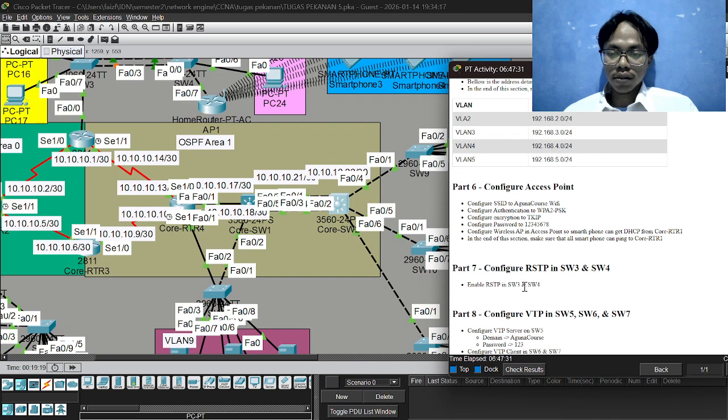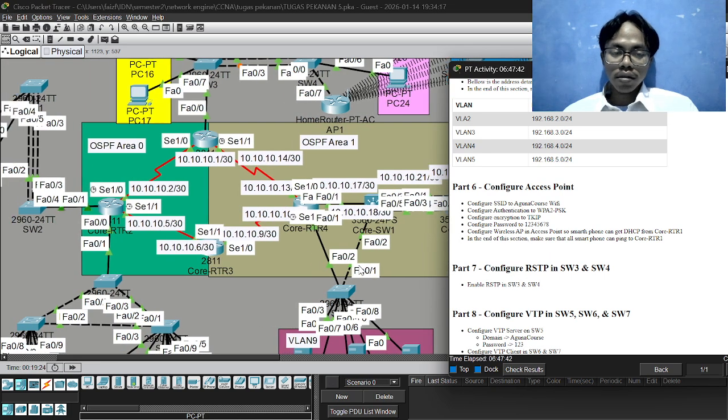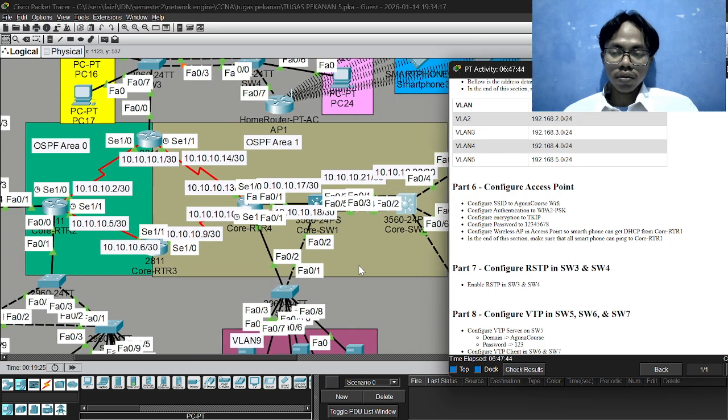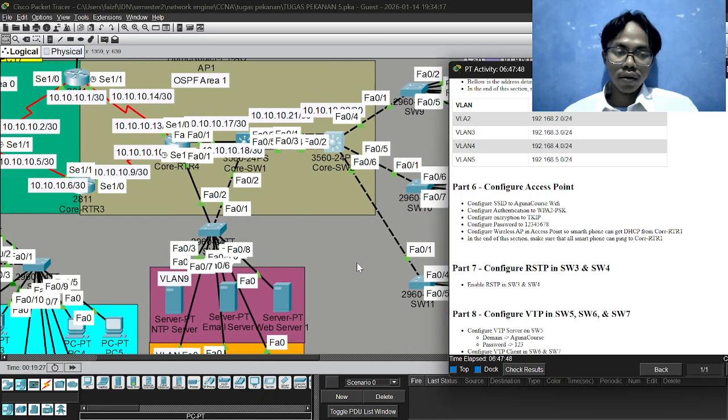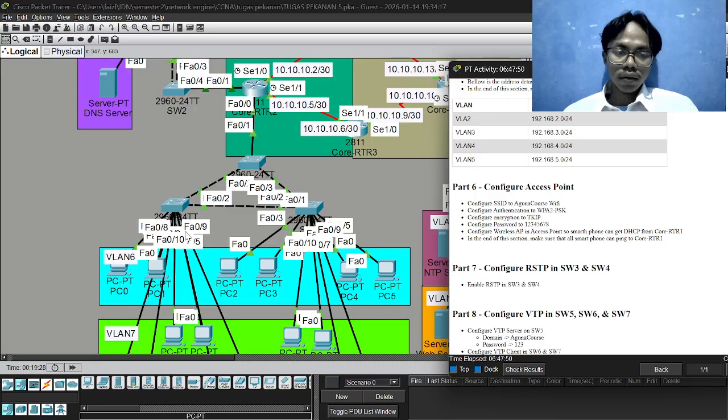Other activity is RSTP. Oh, the battery is getting low. RSTP we configure in SW3 and SW4. Where is RSTP? 3 and 4.